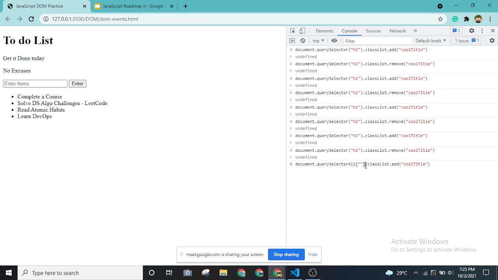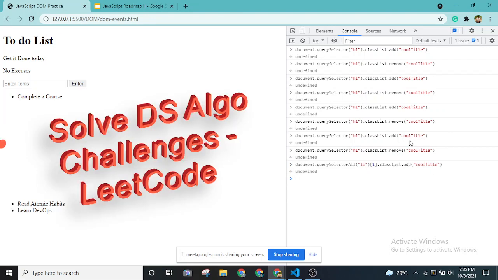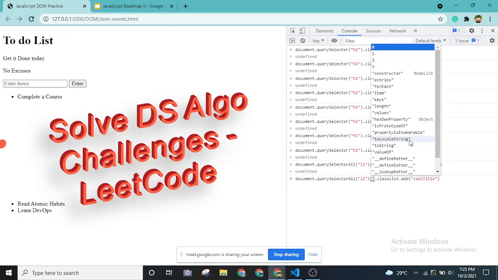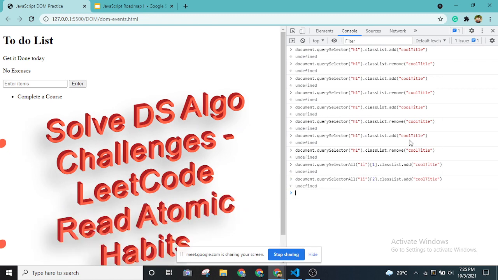So what I will do is add bracket notation and put 1. Inside this querySelectorAll, I'll put li, which is list item, right? So we try to do this. Can you see this? Wow. This is how simple it is to change DOM elements. Anything that is present on the screen, I can change. Let's say I want to do this for the third element, which will be index 2.